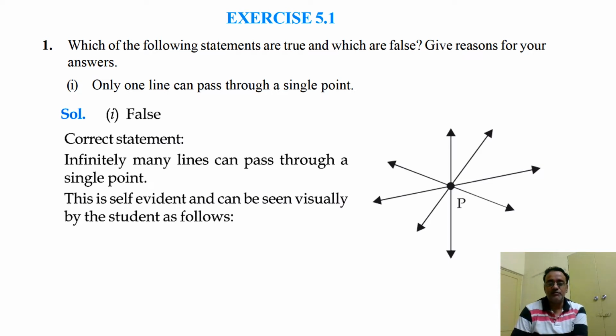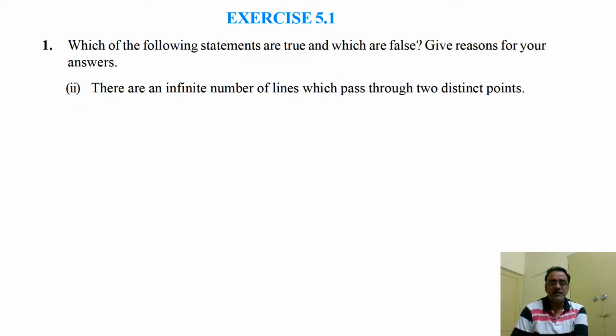Now let us move toward the second bit. There are an infinite number of lines which pass through two distinct points. So this is also false because we know that only one line can pass through two distinct points. Okay.